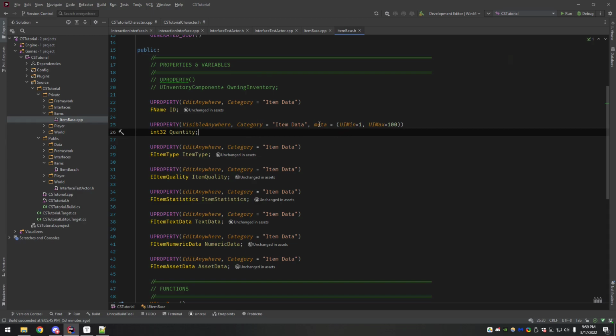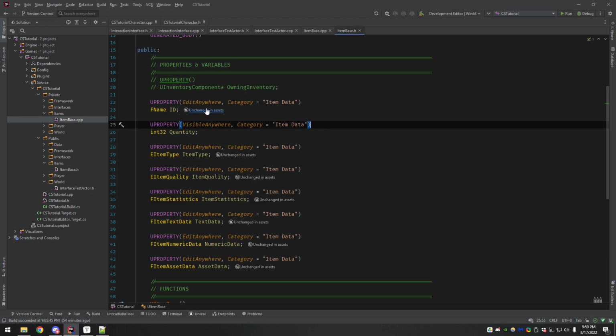So for one, I talked about this meta specifier, and it is good to know about. It's useful especially if you want to set values in the editor, but we're never going to have a case where we want to set the quantity, this quantity anyway. We're going to want to set it on the pickup, so maybe we'll use this again on the pickup class, but the item base class is more of the data class that will be stored into the inventory array. We don't need this meta specifier at all for the quantity. There will never be a time where we use a slider to set this value.